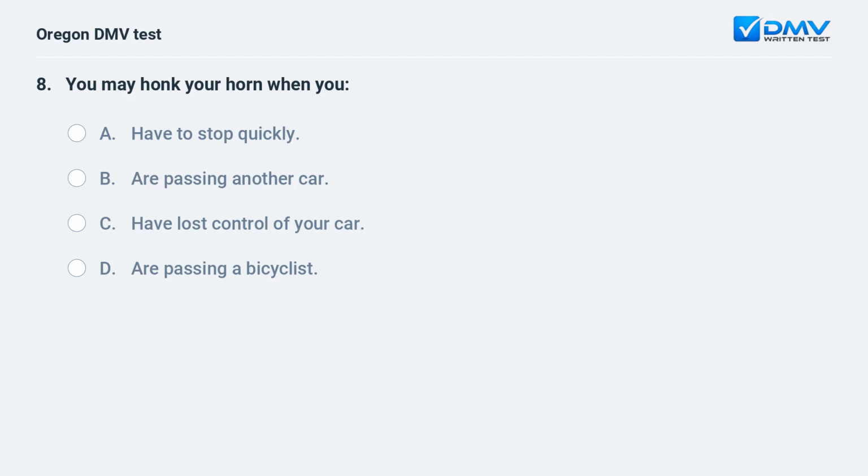You may honk your horn when you A. Have to stop quickly. B. Are passing another car. C. Have lost control of your car. D. Are passing a bicyclist.